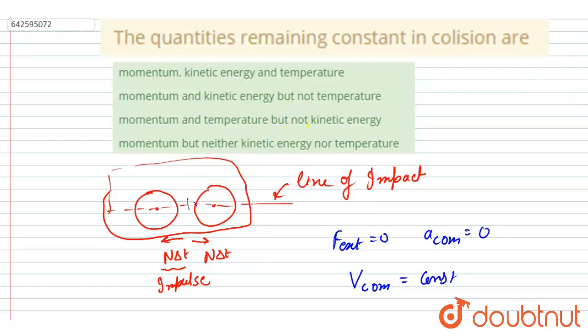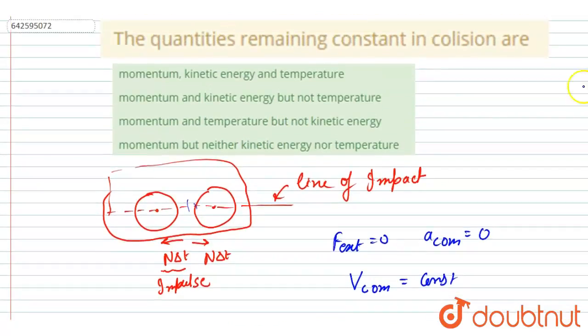And if I talk about the temperature, during the collision the temperature may change, since there will be some friction force because of the relative motion, right? There is a relative motion, because of that friction force will act, right? So the temperature can change, so only momentum will remain constant, but neither kinetic energy nor temperature. So D will be the correct option.